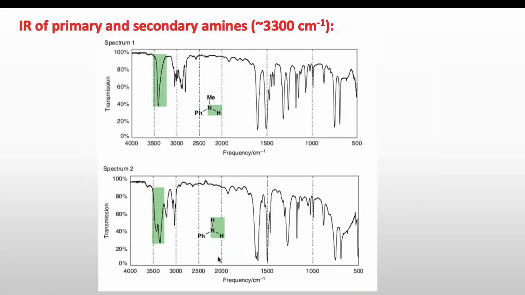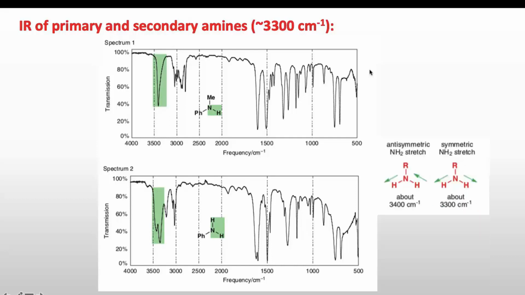Now if you look in the spectrum of primary amine and secondary amine, as you know, amine appears around 3500 centimeter inverse. So in case of secondary amine we are seeing only one peak, but in case of primary amine we are seeing a doublet of peaks. Then what is the reason why we are seeing these two peaks?